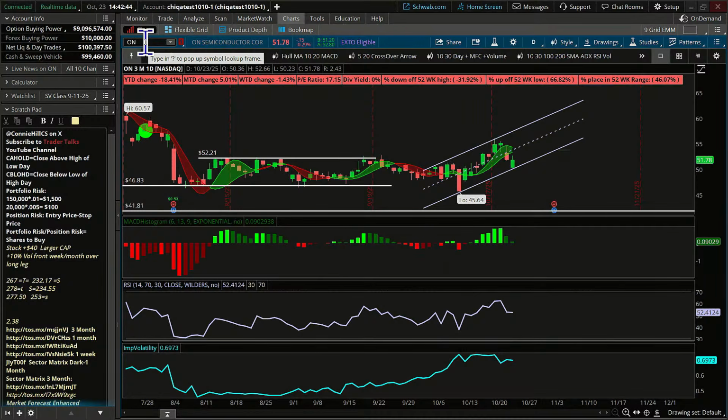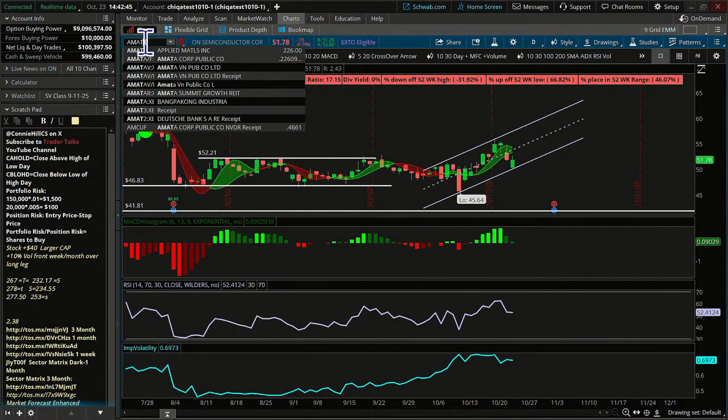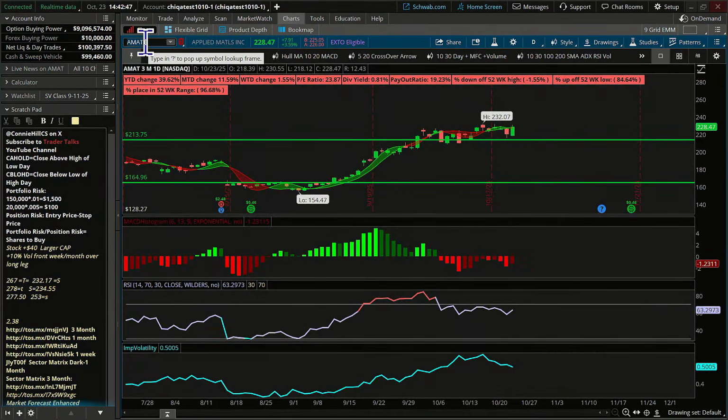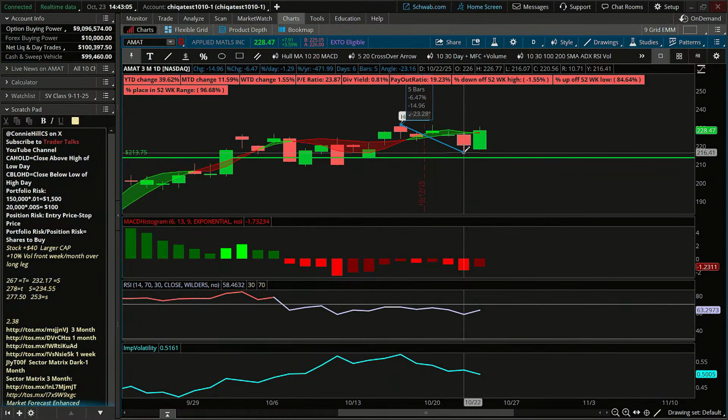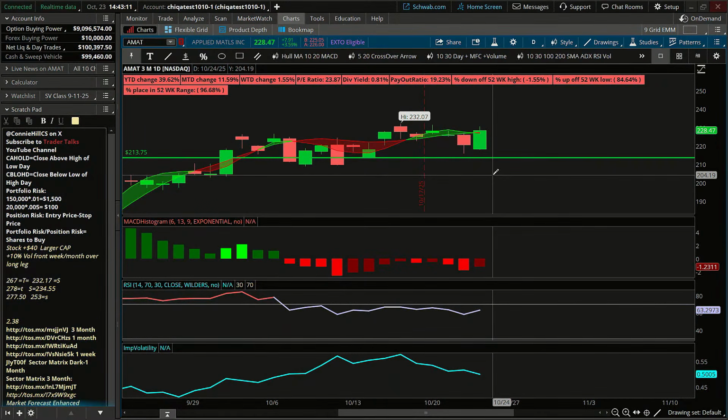The other one you might consider taking a look at, and maybe just using these as paper trade opportunities, is AMAT. One thing that's nice about it is the pullback was not that difficult. Let's grab this. From 232 down to the low point here was only 6.47%. So this might be one that's holding up fairly well.